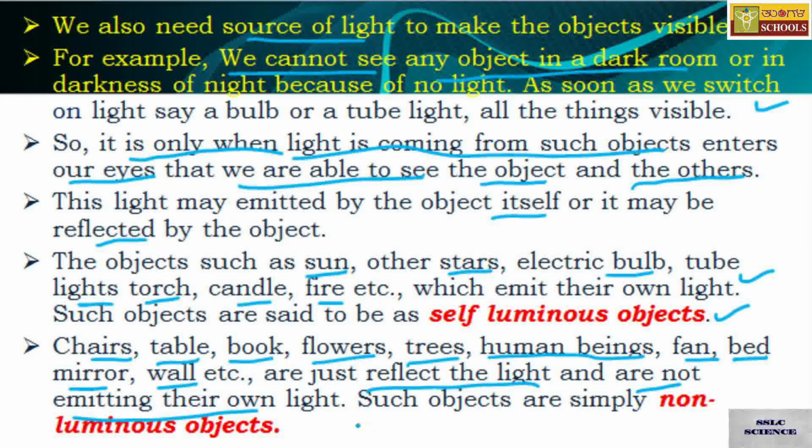So such objects are known as non-luminous objects. They are just reflecting the light from the source of light.